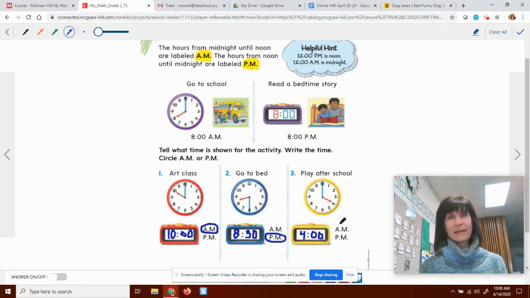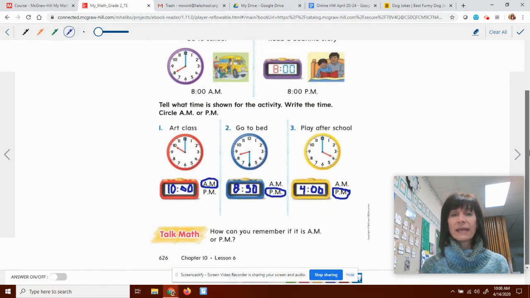I know it's not 4 a.m. I'd be sleeping then. So it's going to be 4 p.m. because anything from noon after we eat lunch almost until midnight, it's going to be p.m.